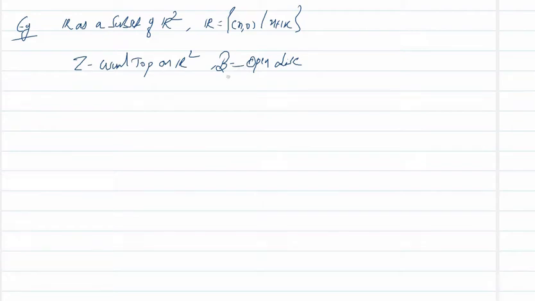We know that open disks are the base for the usual topology on R2.